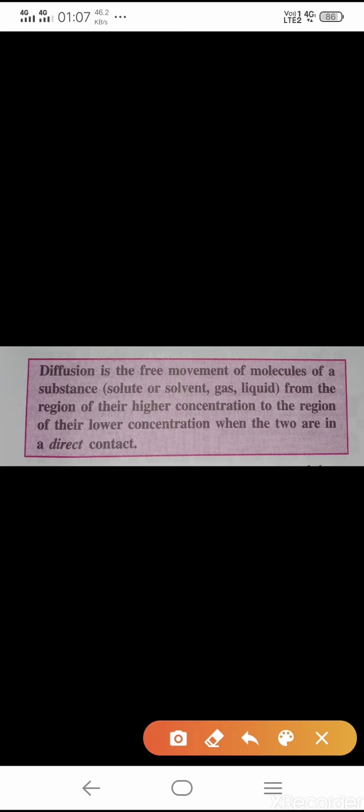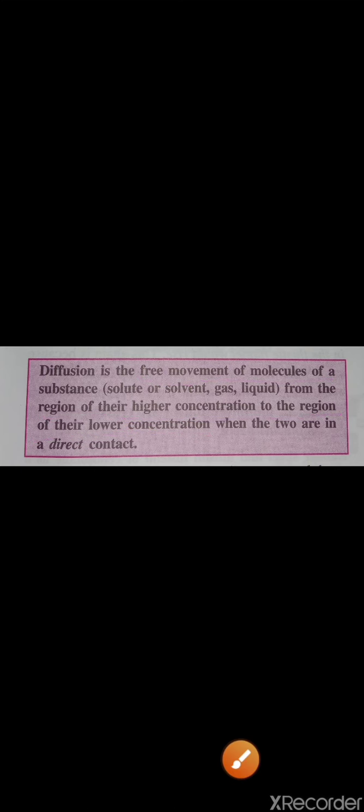Diffusion is the free movement of molecules of a substance, it may be solute or solvent, gas or liquid, from the region of their higher concentration to the region of their lower concentration when the two are in direct contact. Clear, children?